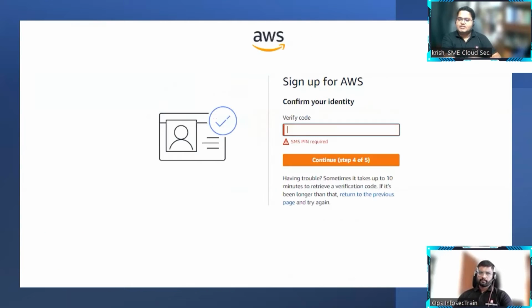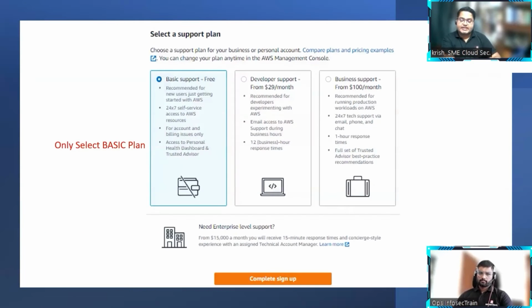And once this is completed, the next step is called the support plan. The support plan is basically an option where you have four options. That is, we have a basic support plan, a developer support plan, a business support plan, and an enterprise support plan. We have four options there. Can you just explain about this?